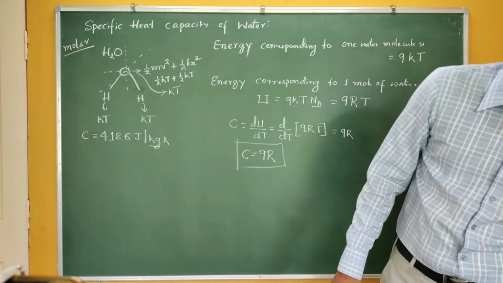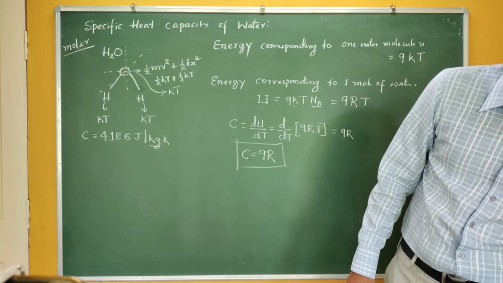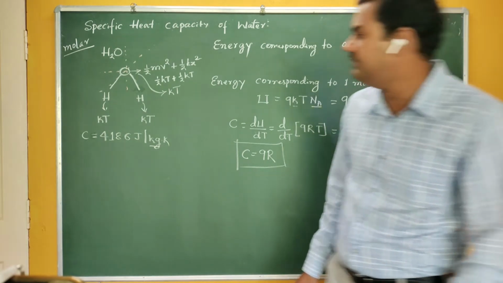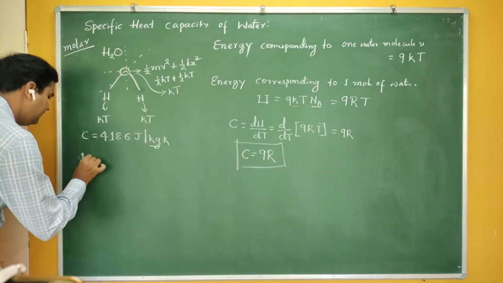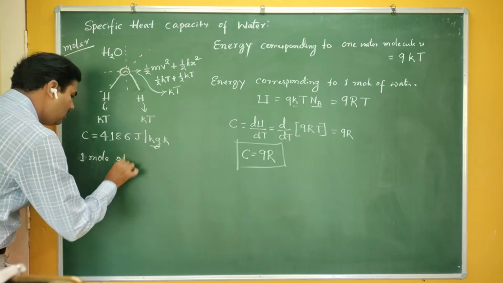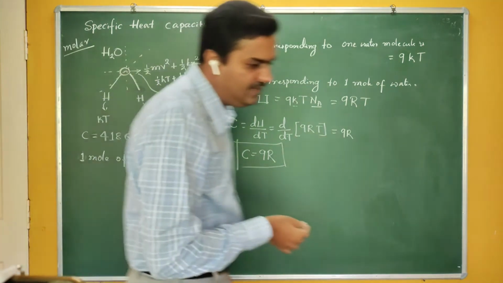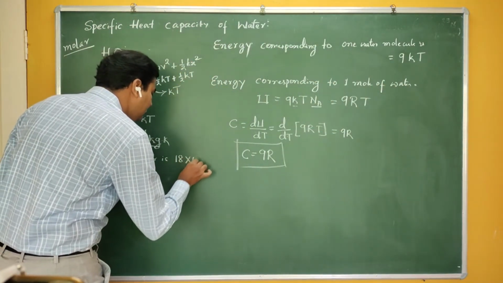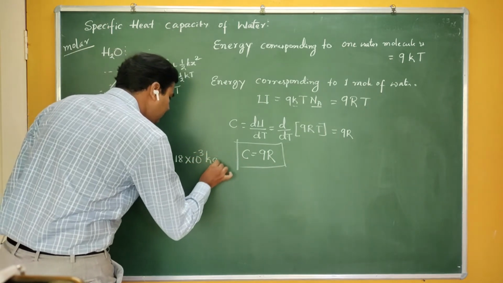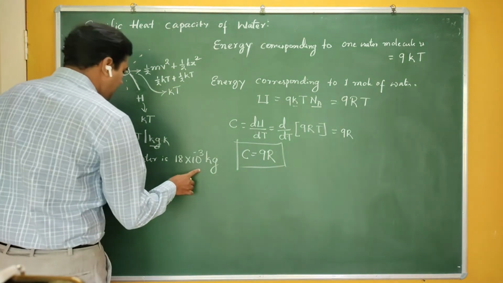If you take the periodic table or the mathematical tables, you can get this value. 1 mole of water is equal to 18 gram. Is it correct? Yes, it is correct. That means 18 into 10 raised to minus 3 kg. So 1 mole of water is equal to 18 into 10 raised to minus 3 kg.